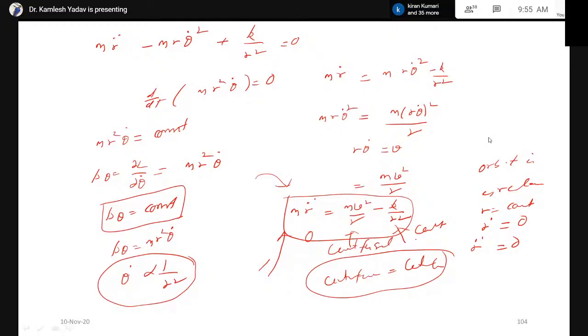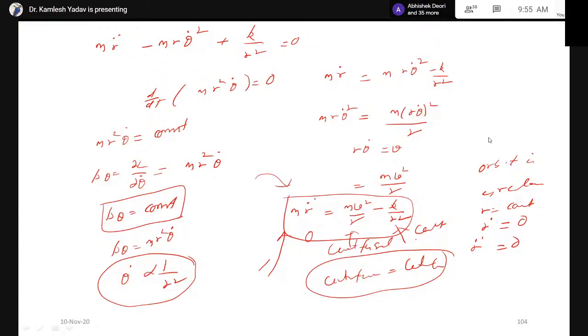Therefore, if something is revolving in a circular orbit, that is only possible when the central force acting on a particle and the centrifugal force acting on a particle are equal. Central force is known as a real force and centrifugal force is known as a pseudo force, acting due to the revolution of a planet around the sun.